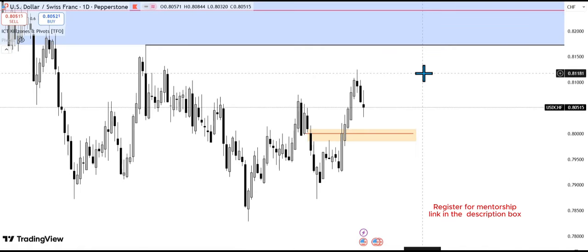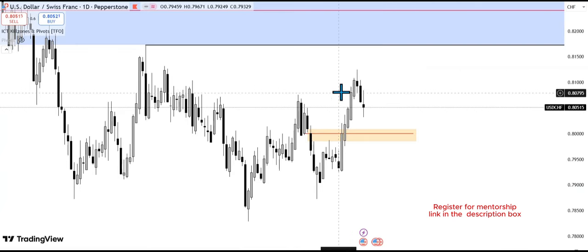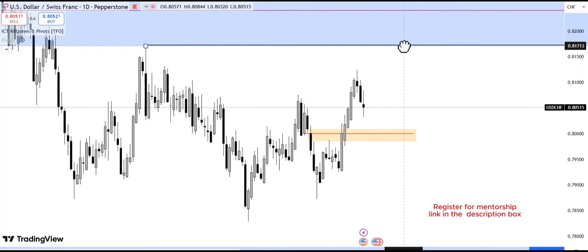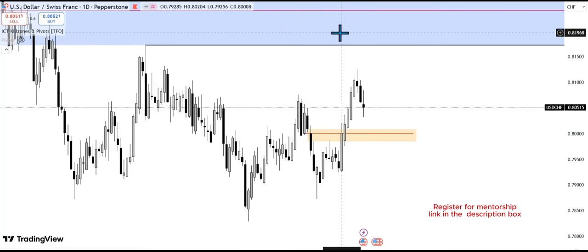So let's look at USDCHF. USDCHF and DXY are positively correlated. If you look at USDCHF last week, price did not tag our draw on liquidity, or our 3-month fair value gap, which is right here, and this high here.